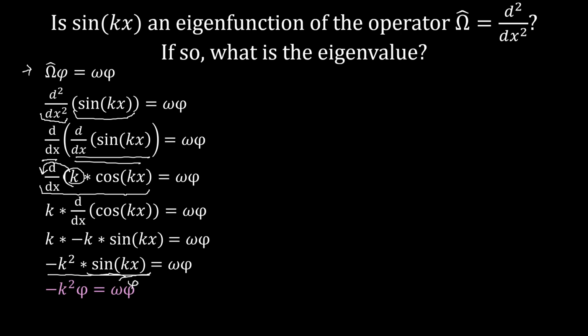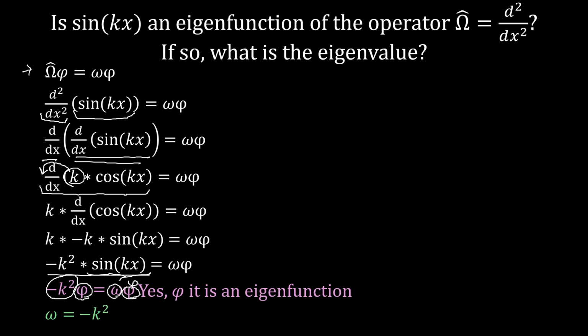This is perfect. This is what we want to see, because we have a constant times our trial eigenfunction equal to an eigenvalue, a constant, times our eigenfunction. So from here, we could see that yes, phi is an eigenfunction, and more particularly, omega will be negative k squared, so negative k squared is our eigenvalue.